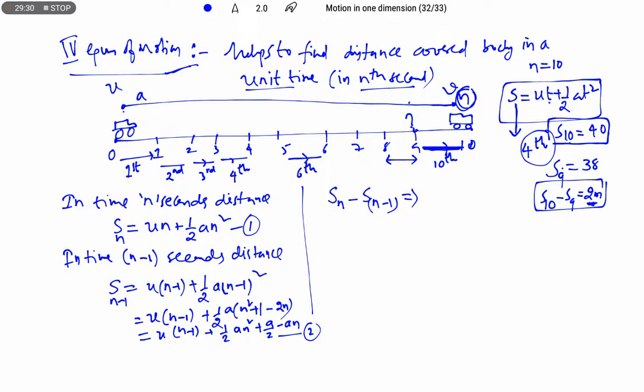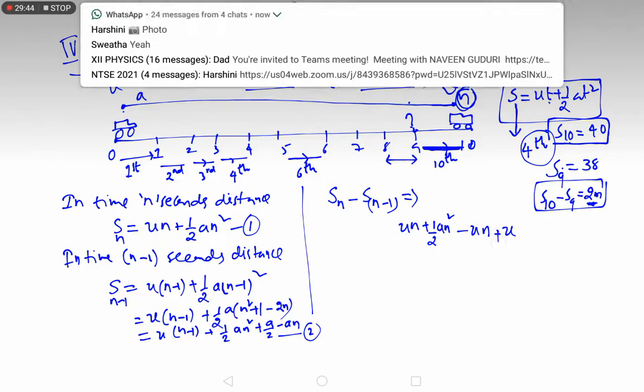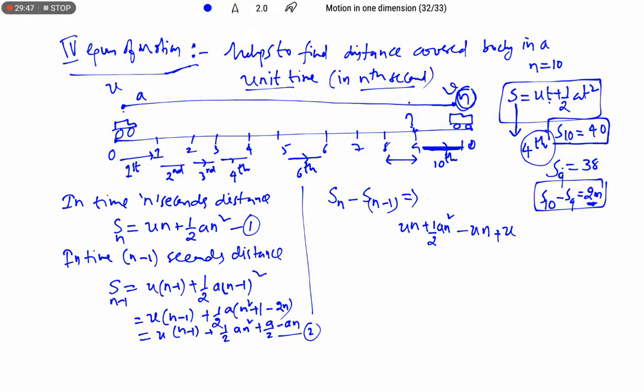Right. Sn is u n plus half a n square minus u into (n minus 1) minus half a (n minus 1) square. So what is going to get cancelled here? u n plus half a n square minus half a n square get cancelled. So what is left here? u minus a by 2 plus a n is left.